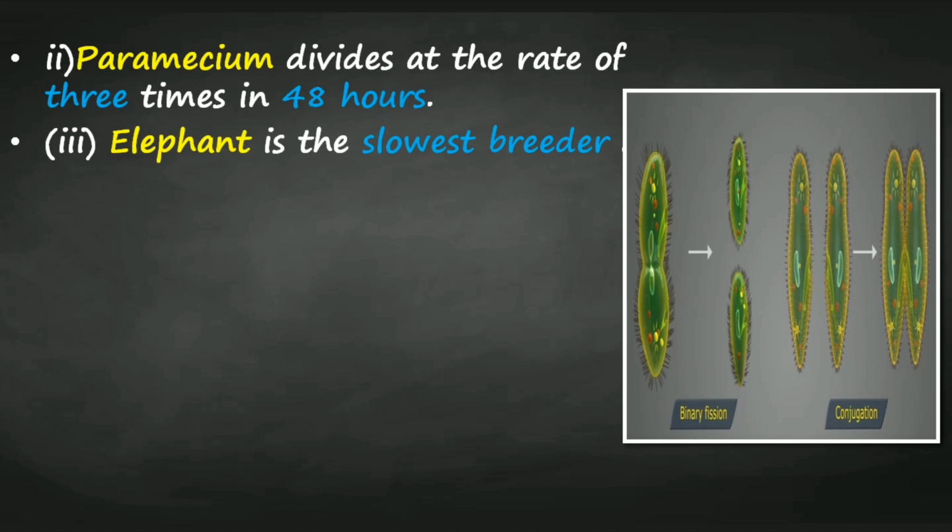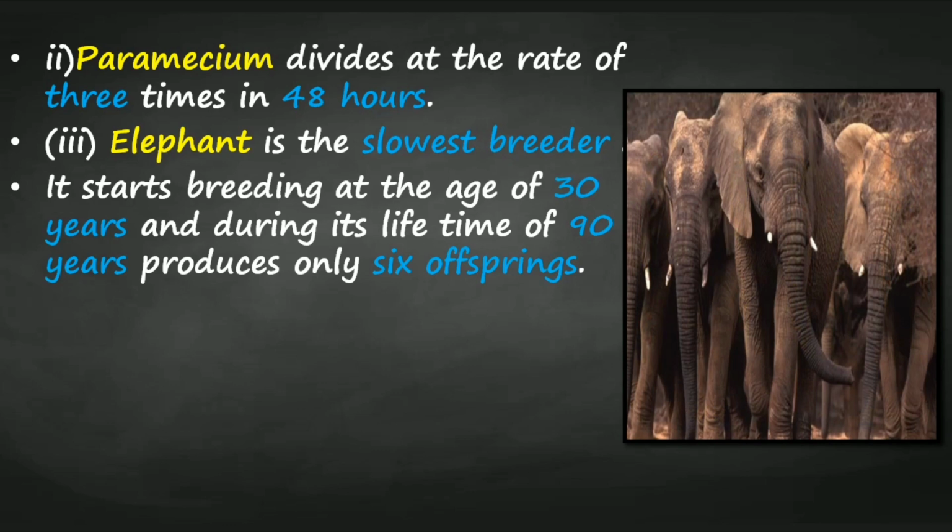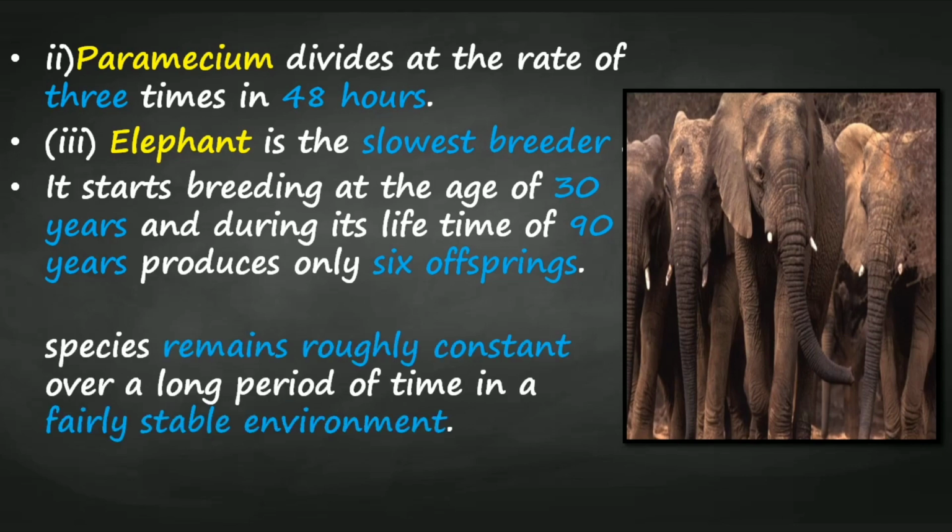Elephant is known as the slowest breeder. It starts breeding at the age of 30 years and during its lifetime of 90 years produces only 6 offsprings. If all survive, then in a period of 750 years there would be about 19 million elephants. So the number of individuals of each species remains roughly constant over a long period of time in a fairly stable environment, regardless of the rate of reproduction of a species under natural conditions.